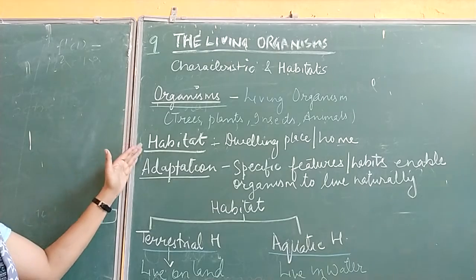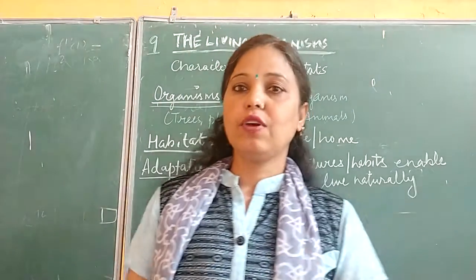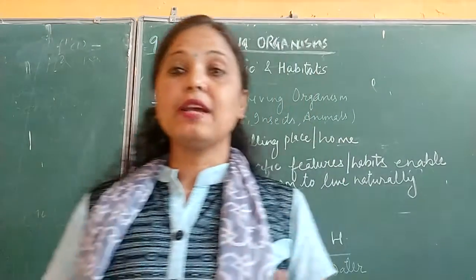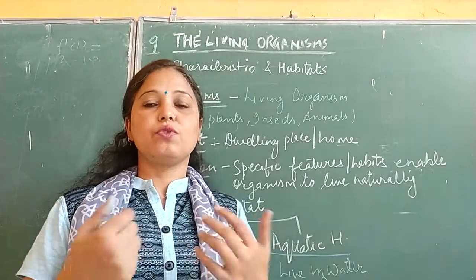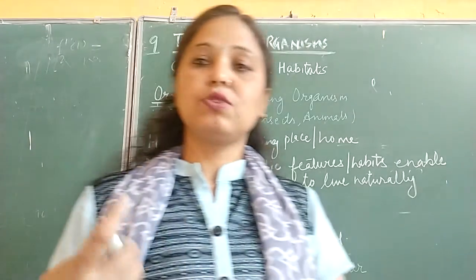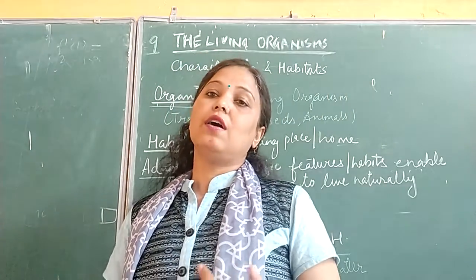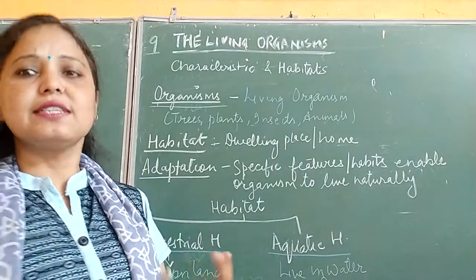Now the next topic is the habitat. When you look at your surroundings, we live in a home, in a place which is comfortable for us, so that we can easily go to the market, our school is nearby, and we get every facility of bank, vegetables, marts and everything.